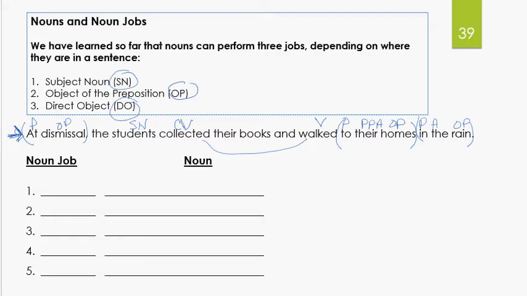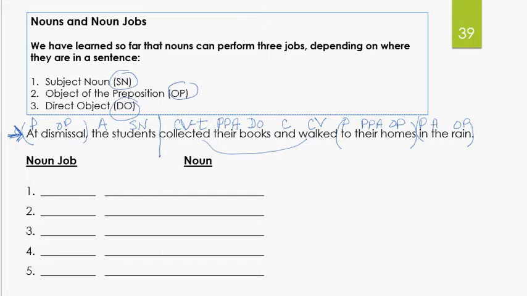So we put a C in front of that and we label the and conjunction with a C. Now we ask ourselves, collected what? What did they collect? They collected their books, direct object. So let's change verb to transitive because they're collecting their books. Whose books? Their books. Possessive pronoun adjective. And the only word left to classify is the word the, which you know is an article adjective.